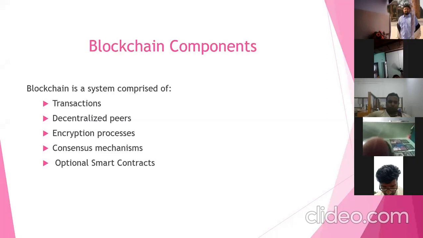So we will discuss more about the consensus protocols in the upcoming slides. And blockchain consists of smart contracts. A smart contract is nothing but a computer protocol or a computer program. We can write the program using Solidity, Python or Go language, and deploy it in the blockchain network. So that is a smart contract.